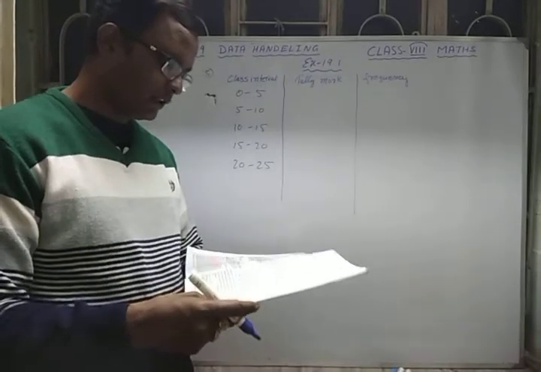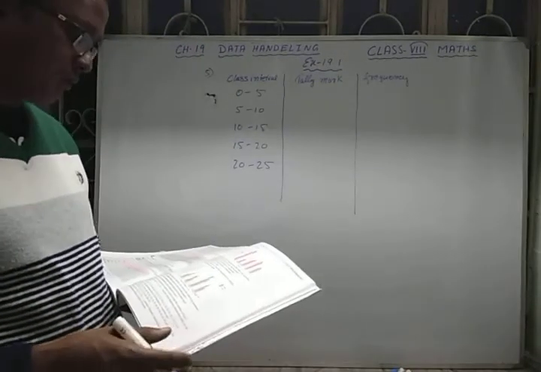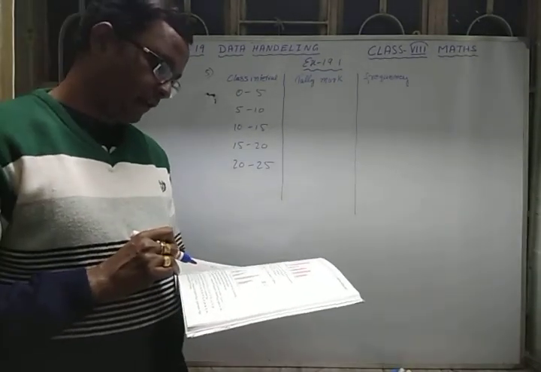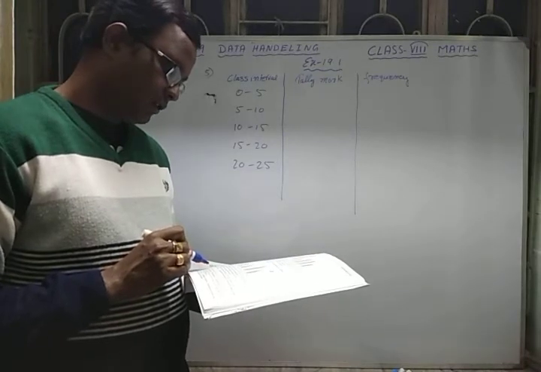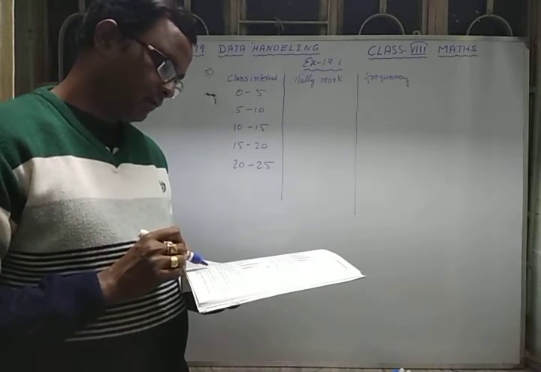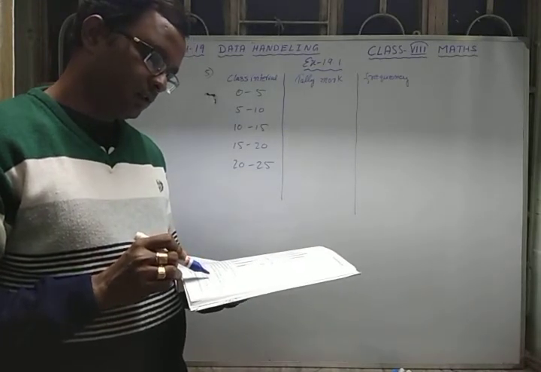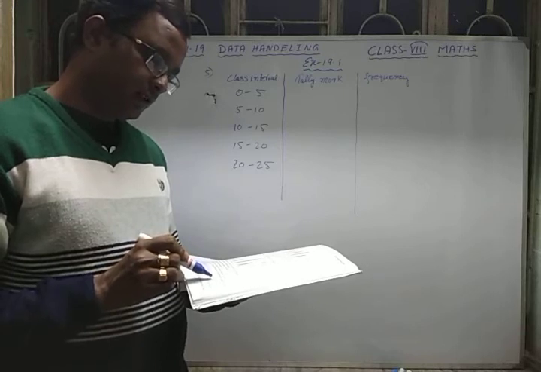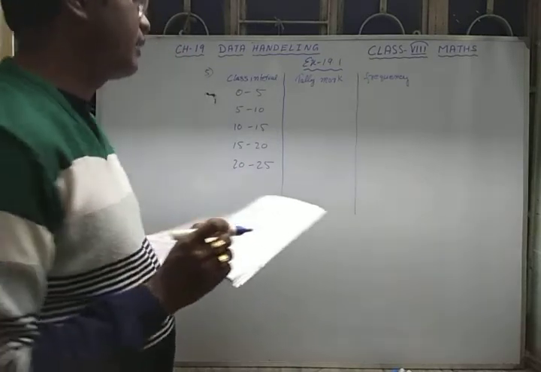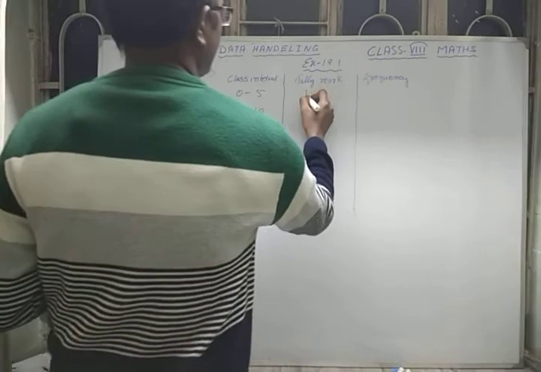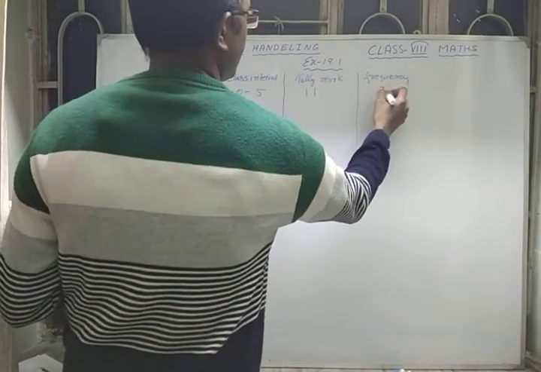The number of things that occur between 0 to 5. How many between 0 to 5 are there? There are 2: 1 and 2. So you have to write here frequency 2.